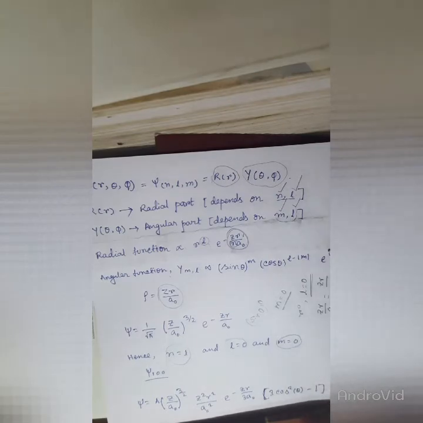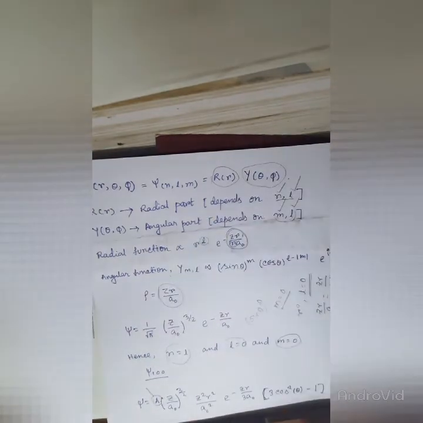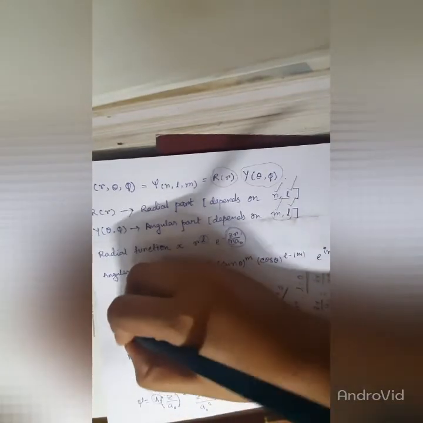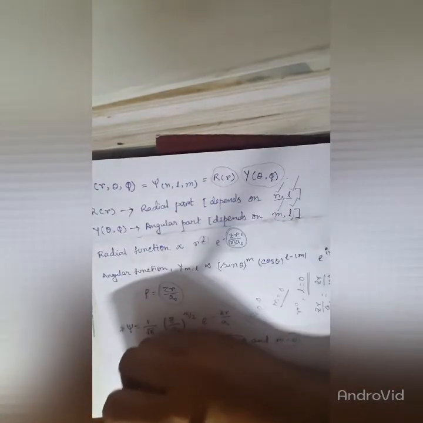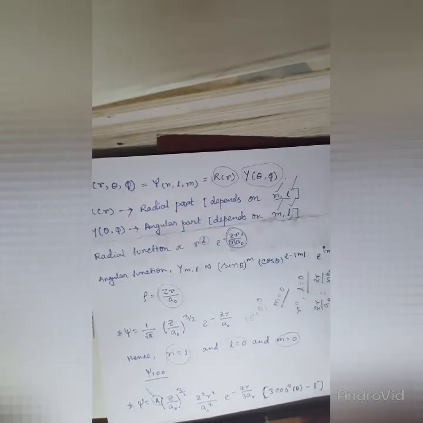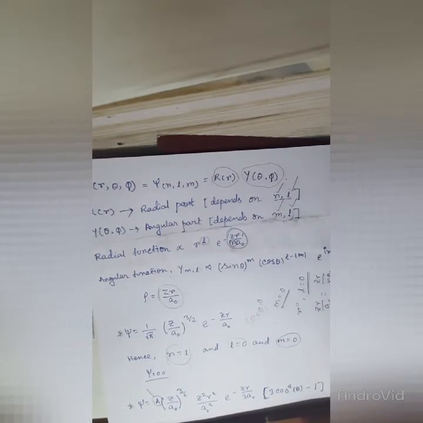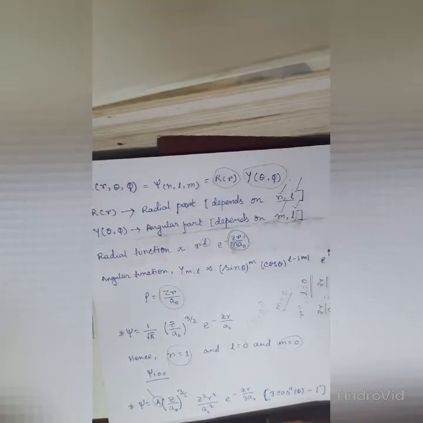Don't bother about a, it is a numerical number, a constant. For this wave function we have to evaluate the value of n, the value of m, and the value of l.